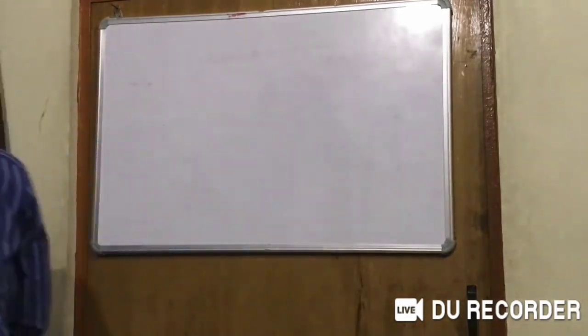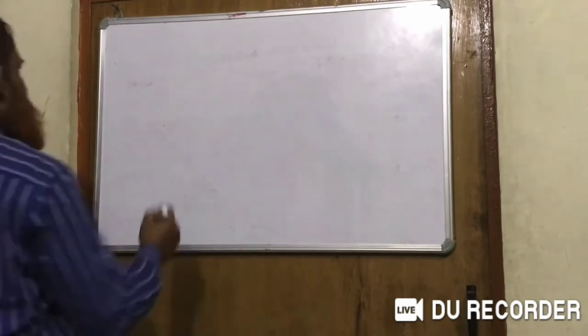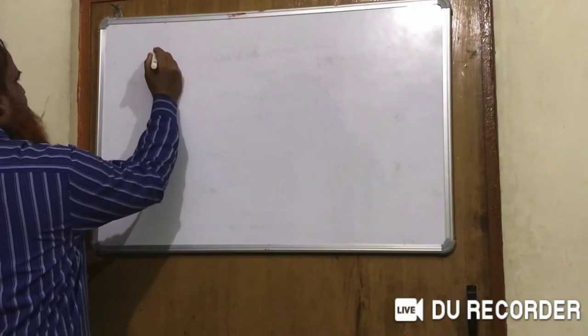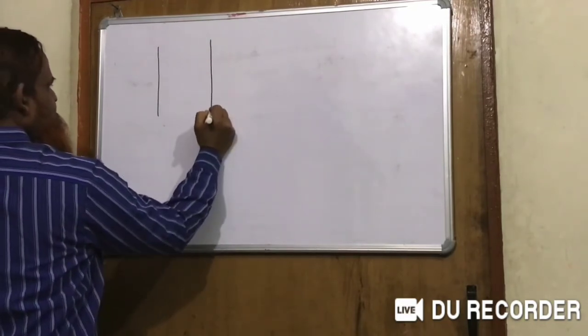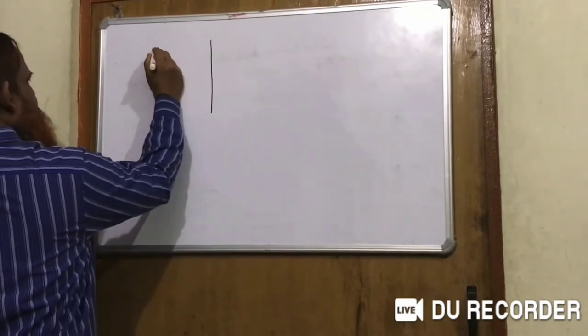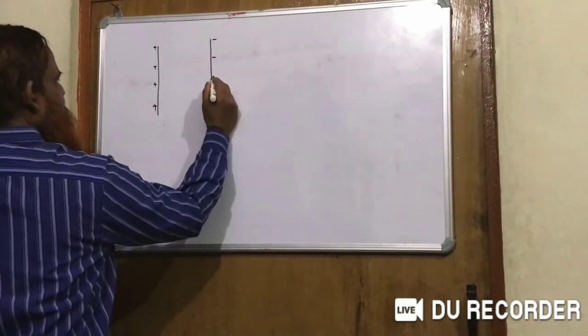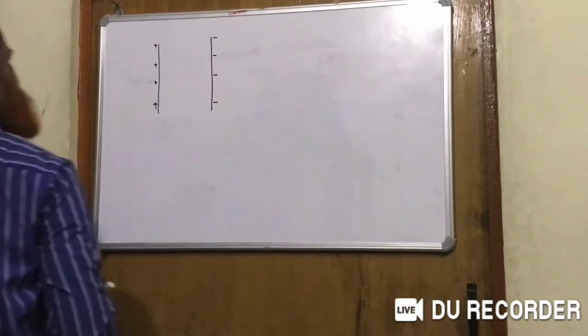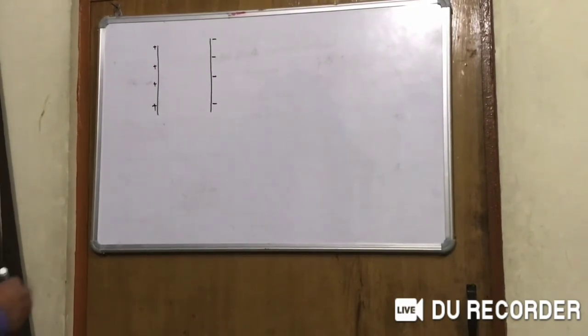Now I am explaining how the electric field is reduced on inserting a dielectric in any medium. Let's suppose there is an electric field applied. There are two metal plates. One is positively charged, and due to induction the second plate will be negatively charged.